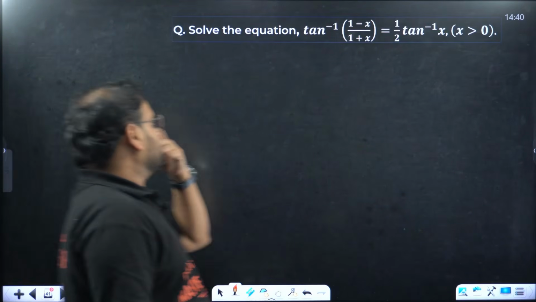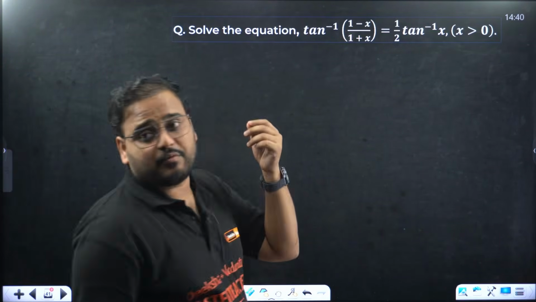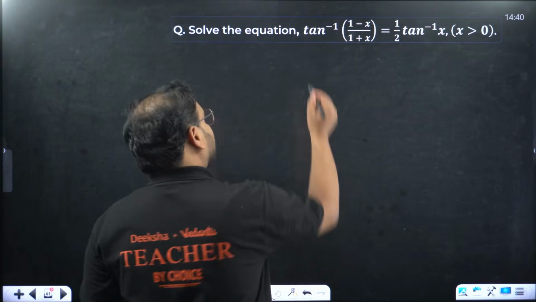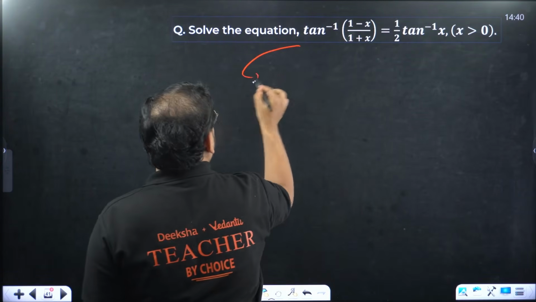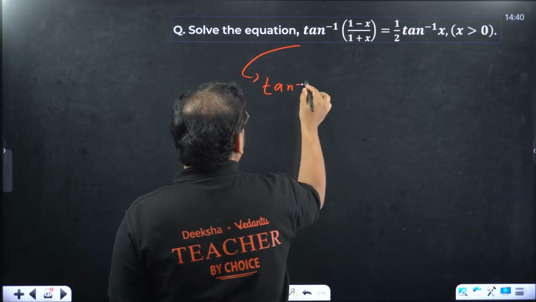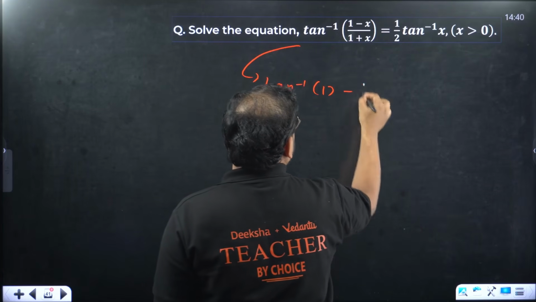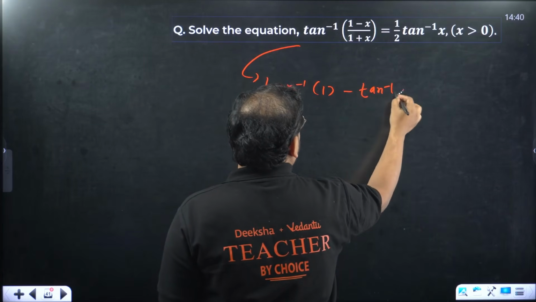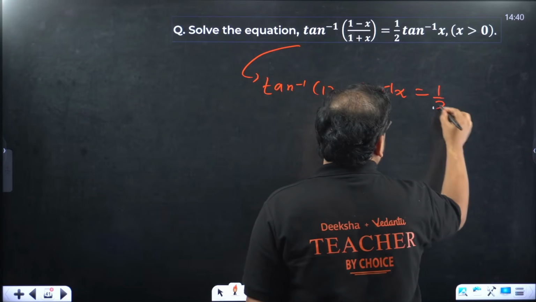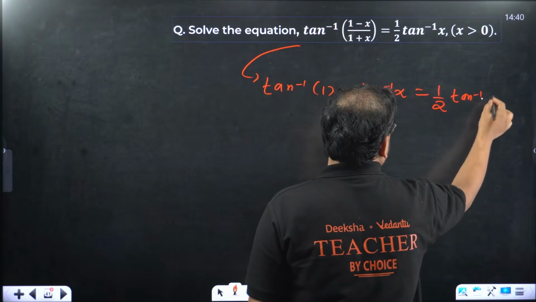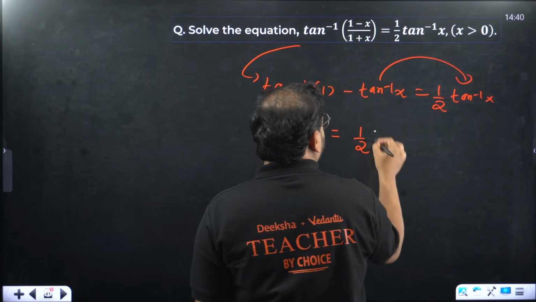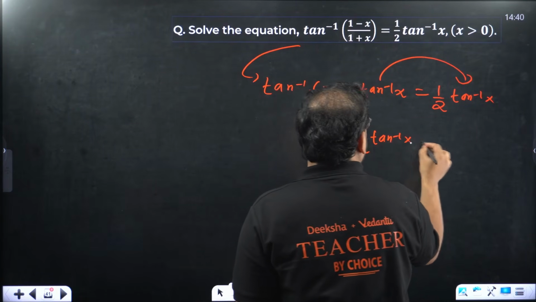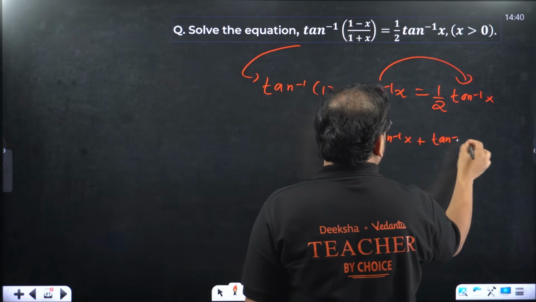Next question. Solve the equation tan inverse of this. Now, if you don't know the formula, how would you solve it? Did I teach you this formula today? Yes, I have. Here's the formula for this. What is that? Tan inverse of 1 minus tan inverse of x. Remember teaching this formula? Yes, sir. Over here, it becomes half tan inverse of x plus tan inverse of x.